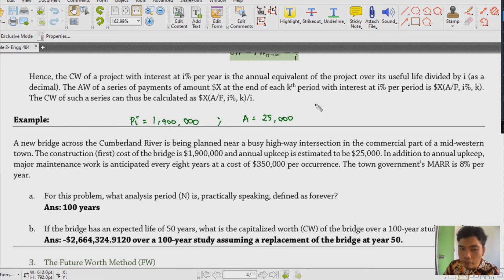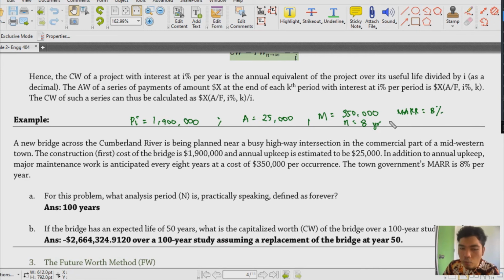And then yung ating major maintenance work is anticipated every 8 years at a cost of 350,000. So in short, itong M natin, pwede natin sabihin na maintenance cost to, that's 350,000. Pero we're doing that for every 8 years, diba? And then the town's government MARR is 8% per year. So we have MARR that is equal to 8%.